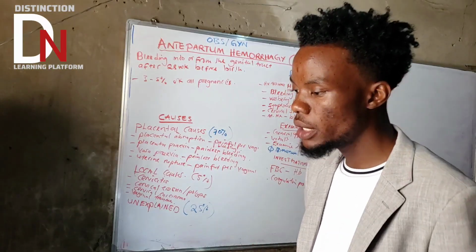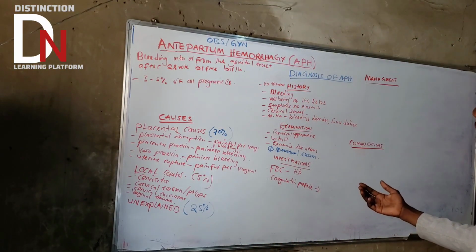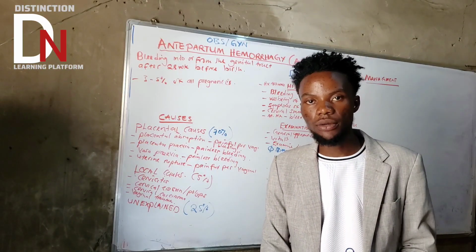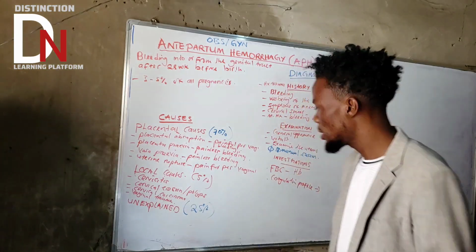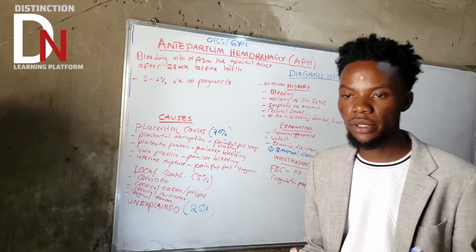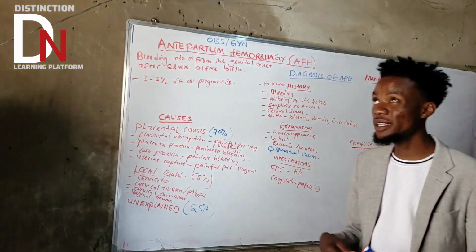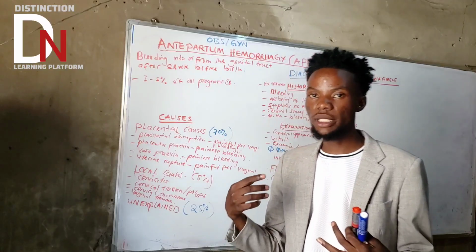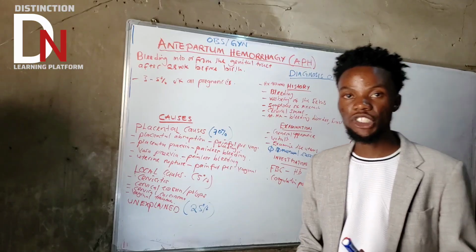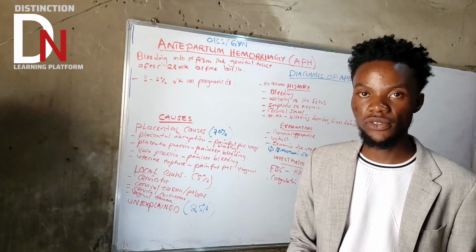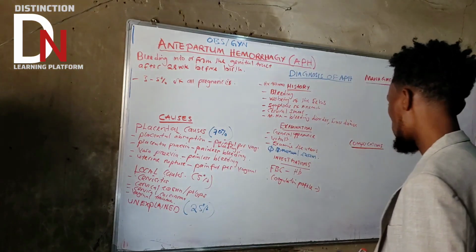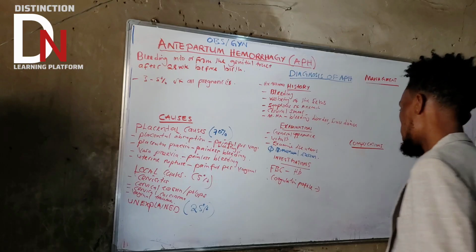Now under coagulation profile, what can you look for? You are looking for the platelet count. You need to look at that. You also need to look at the prothrombin time and partial thromboplastin time, so PTT, as well, and also fibrinogen levels, because these people are at increased risk of having what? Disseminated intravascular coagulopathy, which is the DIC. So that's about the coagulation profile or the clotting profile.